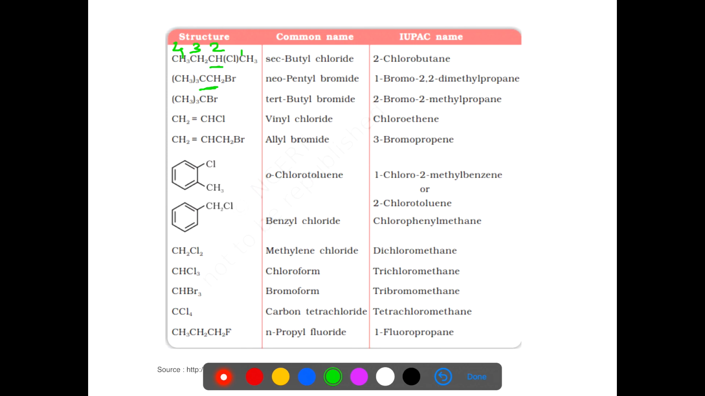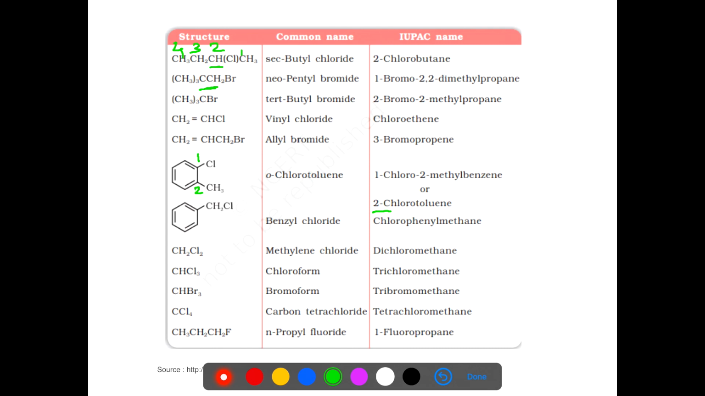Vinyl chloride we have already studied. Allyl bromide, studied. This is one of the aromatic hydrocarbons known as orthochlorotoluene, and its IUPAC name is 1-chloro-2-methylbenzene or 2-chlorotoluene, because C6H5CH3 is known as toluene.